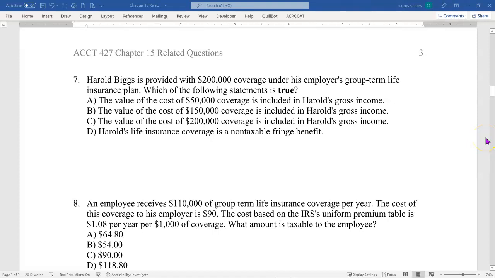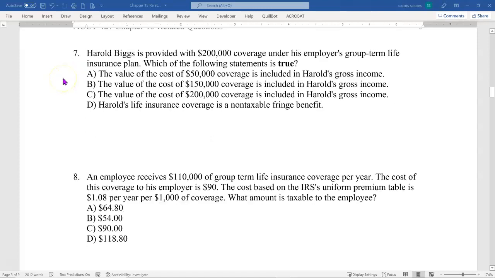We're looking here at chapter 15 related questions, and now we're to number 7. And 7 talks about Harold Biggs, who is provided with $200,000 of coverage under his employer's group term life insurance plan. Which of the following statements is true? Okay, so we're looking at just getting some practice with fringe benefits.